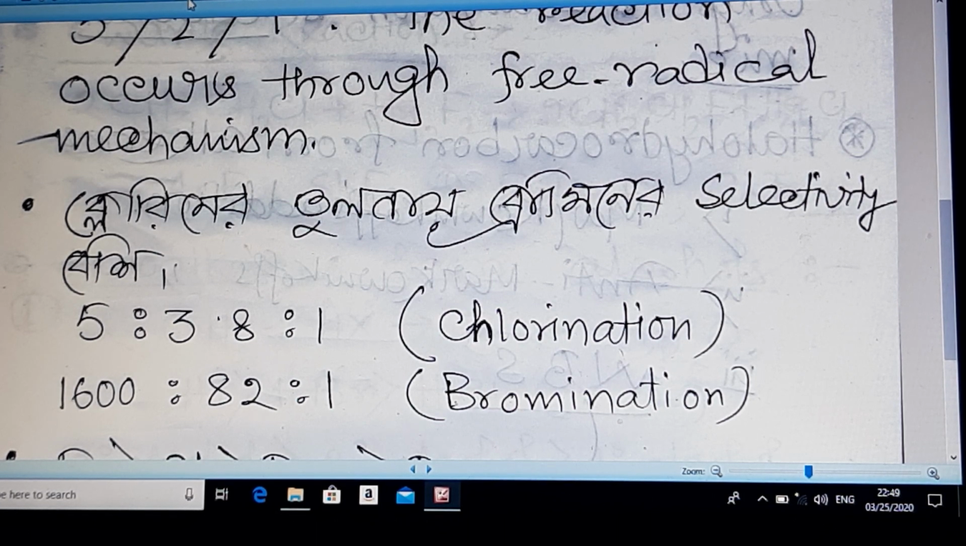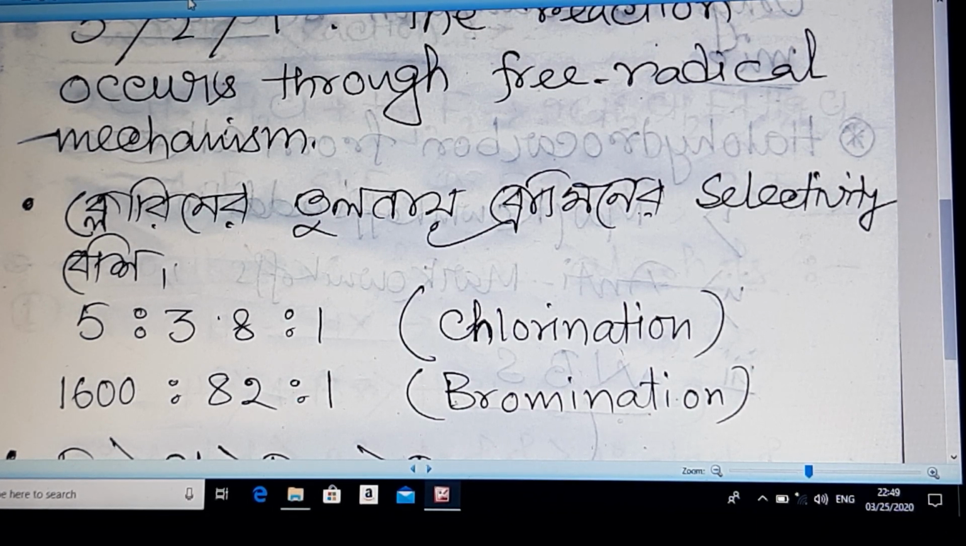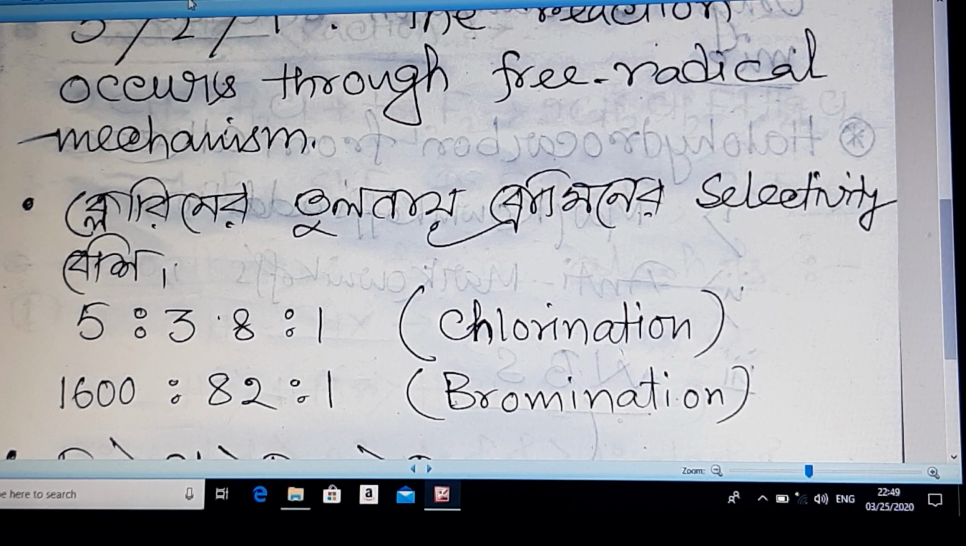That means if 100 gram is the product, then it will be 4 point something 2-degree, and the rest 95 point something will be 3-degree bromoalkane.